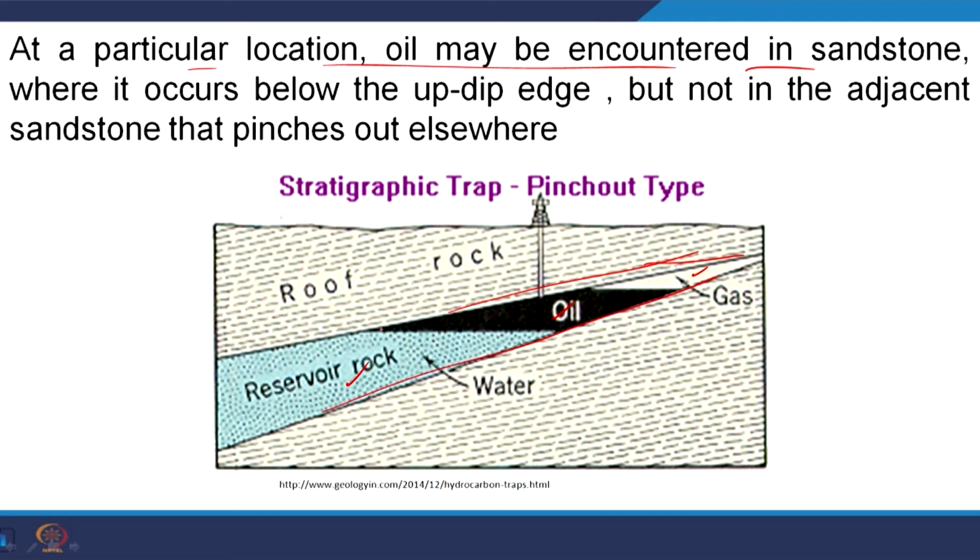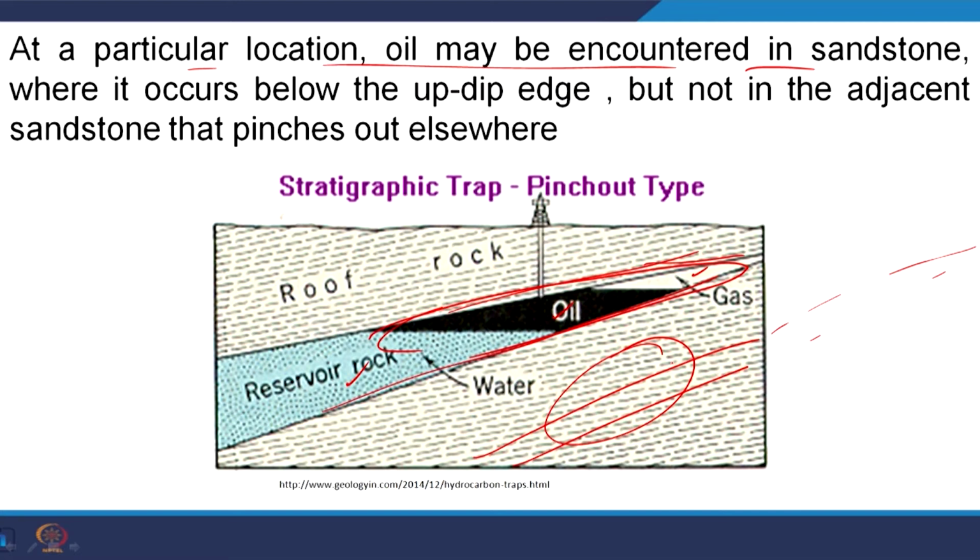and this is the sandstone body, this is the reservoir rock, and we are getting gas here, oil here and water here. So here we have petroleum hydrocarbon, but another sandstone body, suppose close to it, pinches out somewhere here. So here we may not get petroleum hydrocarbon.